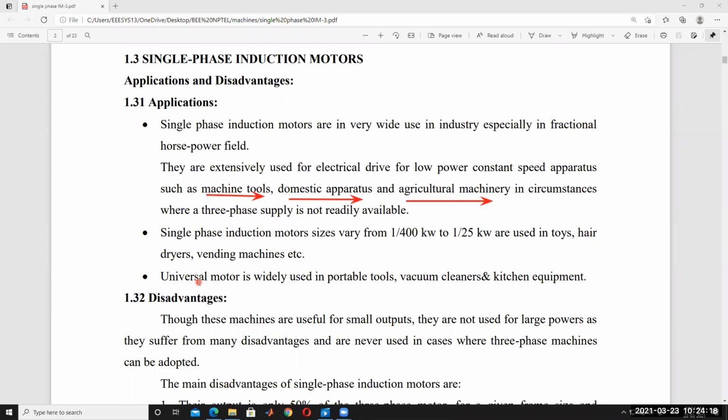So these are the different applications of single phase induction motor.